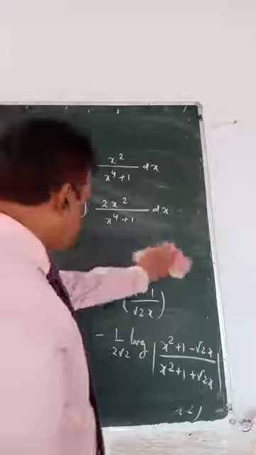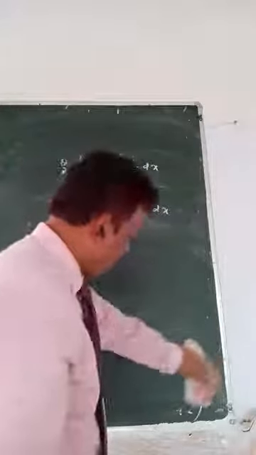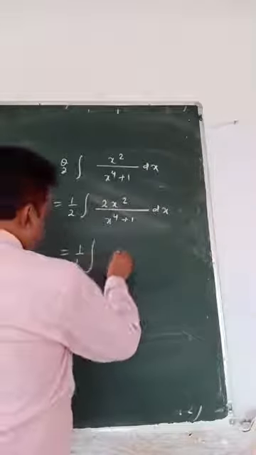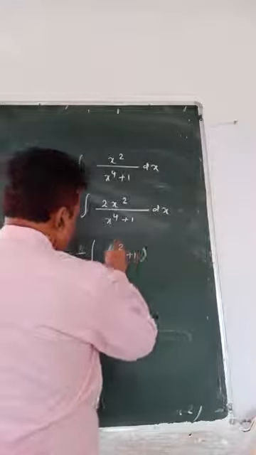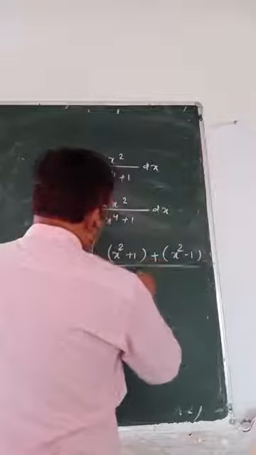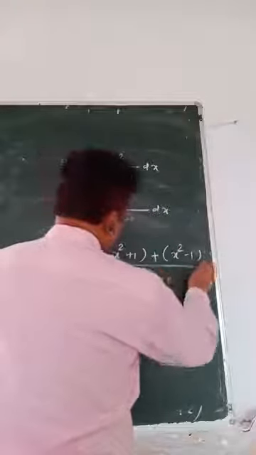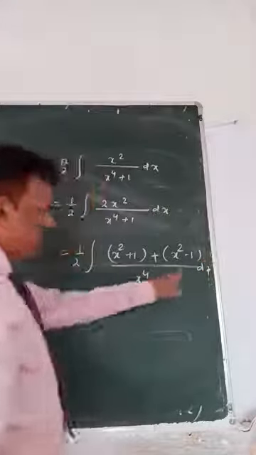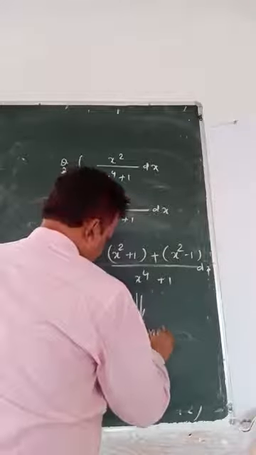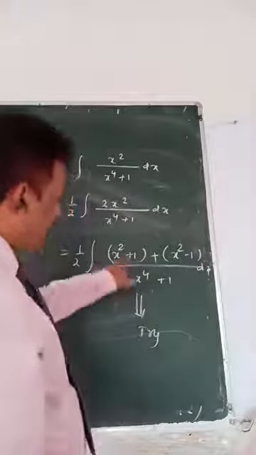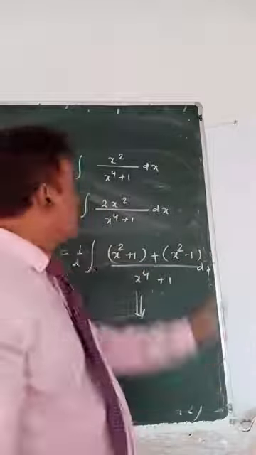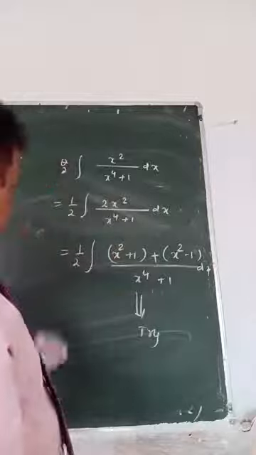Then you will get half of ((x square plus 1) plus (x square minus 1)) by (x4 plus 1). Exactly the same method that I have done, you will proceed. So this I am leaving for you. Try. Because I have done it already. Separate here, then solve, look at the steps and solve here. Same answer you will get.